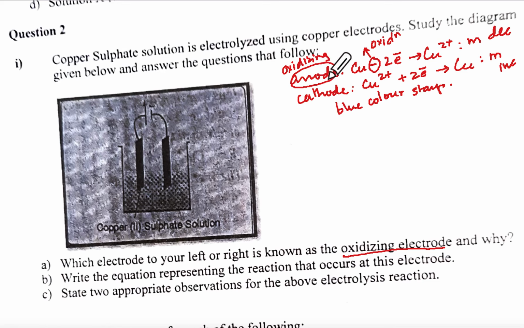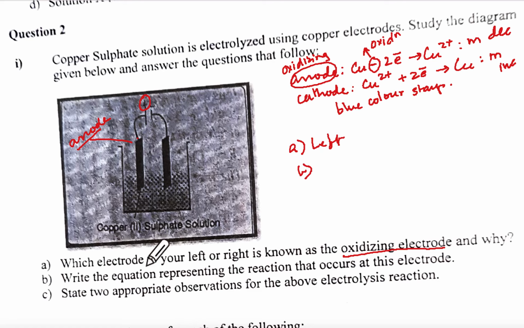Anode means it will be connected to the positive. Can you see this positive here? So on your left, this will be your anode. Okay, so your A answer is on the left.